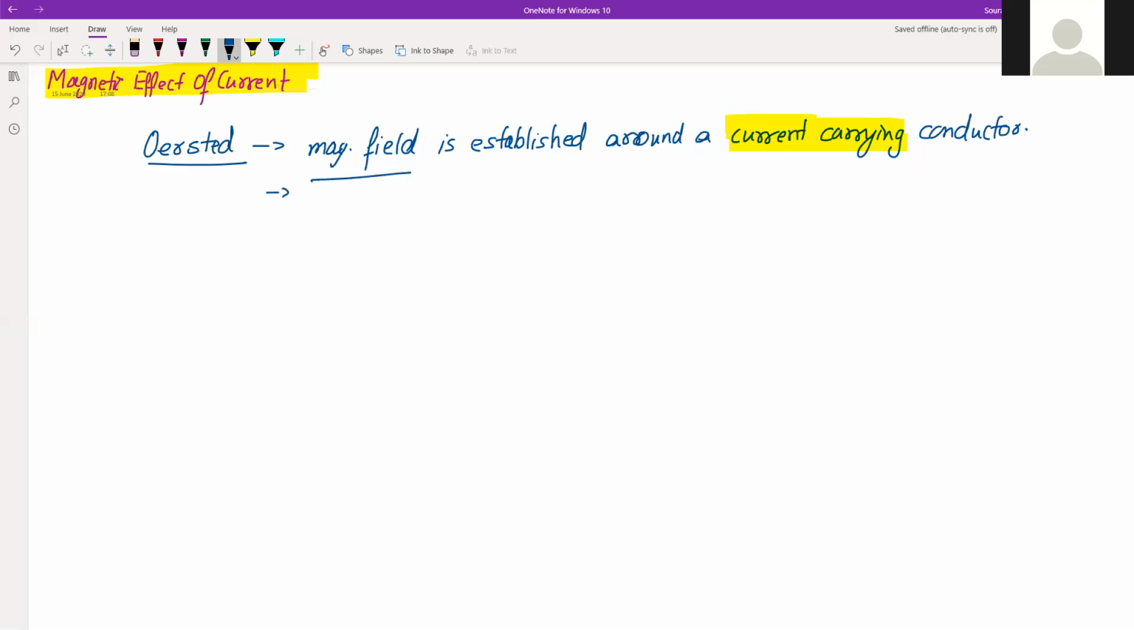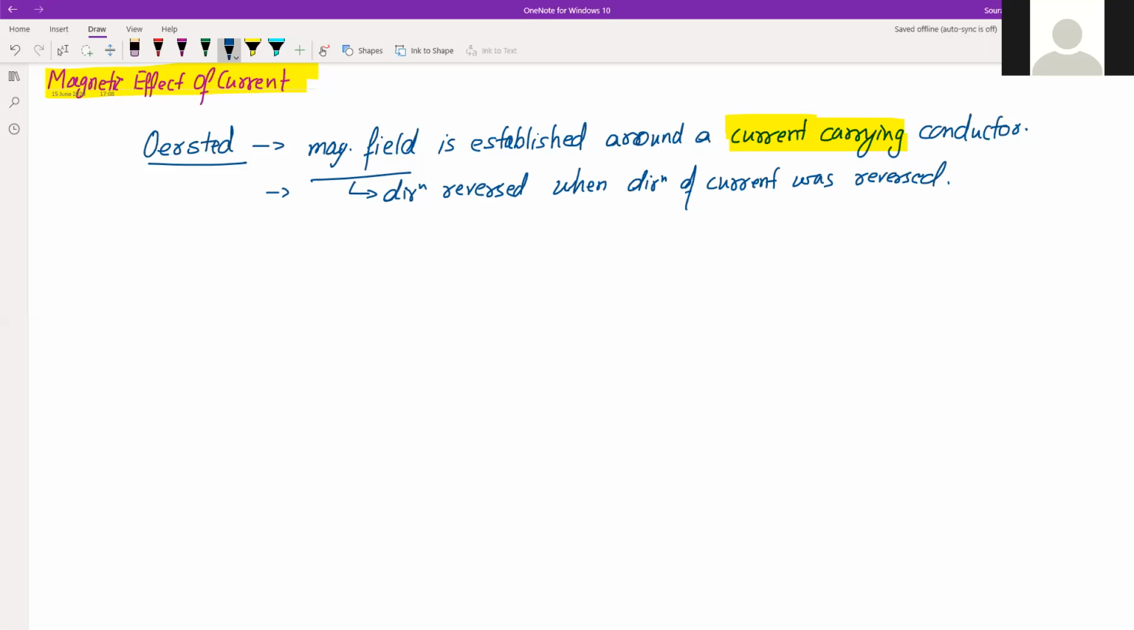So this magnetic field's direction reversed when the direction of current was reversed. So that means a moving charge. What is a current? Current is nothing but a moving charge. So a moving charge produces magnetic as well as electric field,